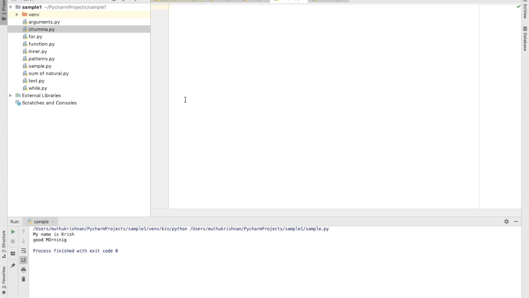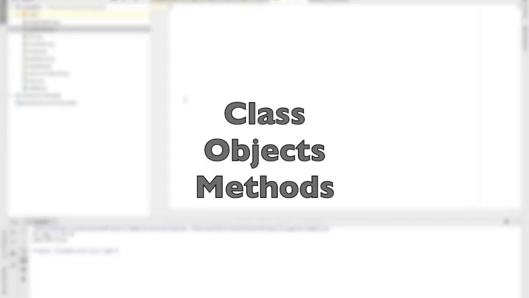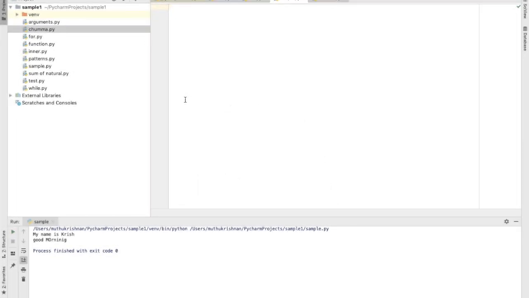We have already seen about classes and objects: how a class can be created, how an object can be created for a class, and how the methods defined in a class can be used by creating objects. Let's have a simple example. I'm defining a class employee, EMP. This is an employee class.